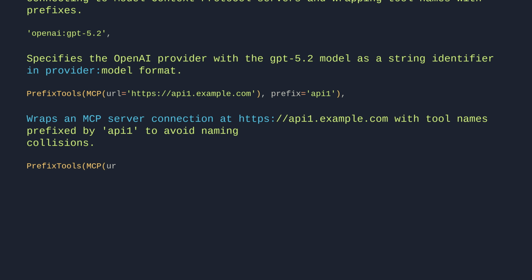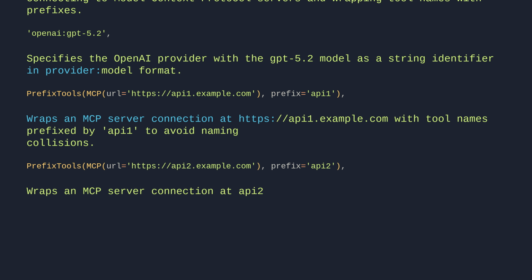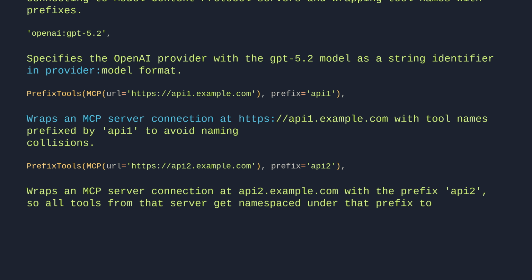PrefixTools(MCP('https://api2.example.com'), prefix='api2'). Wraps an MCP server connection at api2.example.com with the prefix api2, so all tools from that server get namespaced under that prefix to avoid naming collisions.